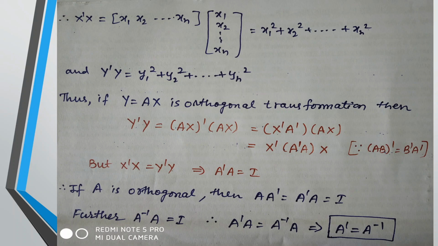So accordingly, if we are able to show inverse and transpose equal, it is very easy to say that the transformation is orthogonal. So this is all theoretical. Accordingly, we will be moving ahead with the examples. I will be taking some examples related to this, and hence we can easily move ahead.